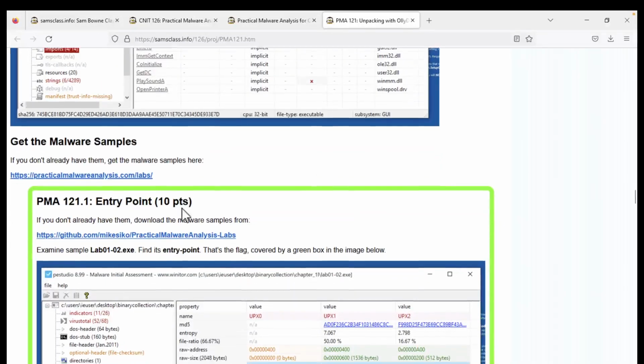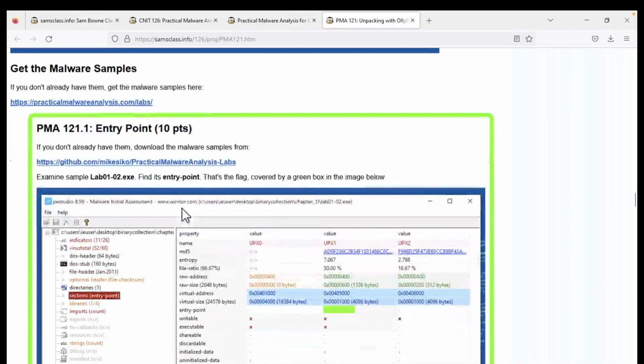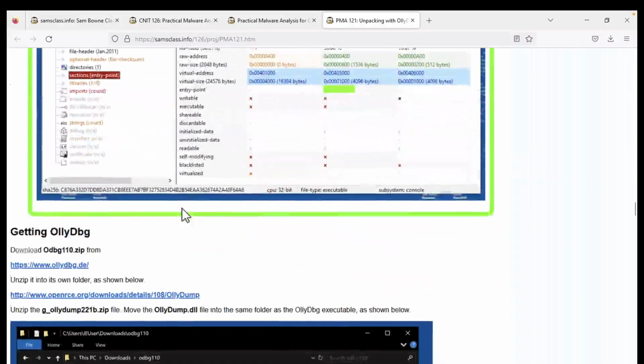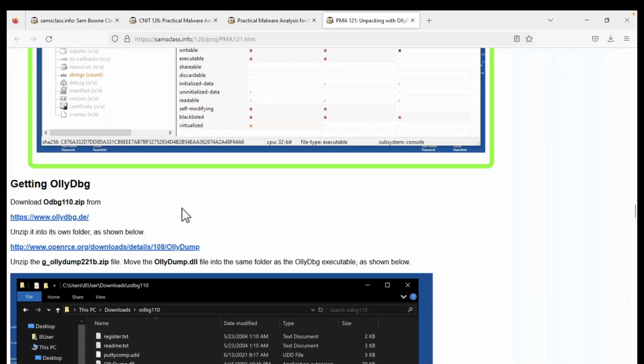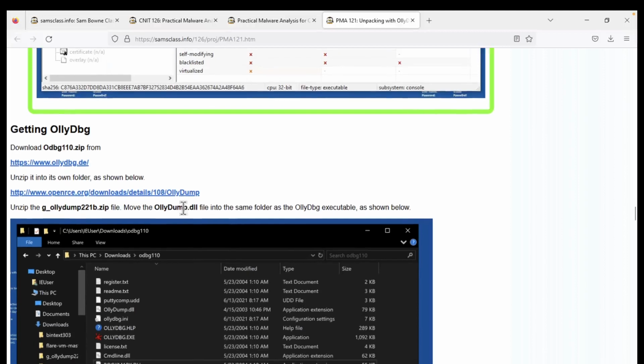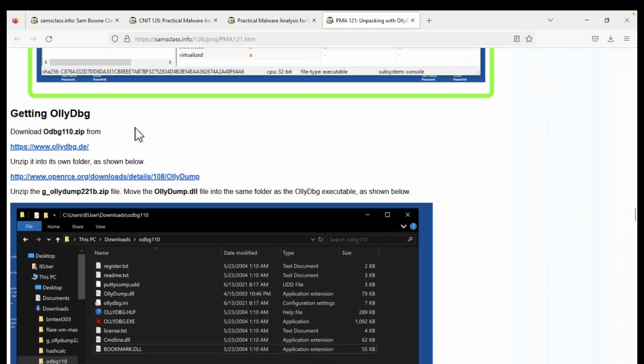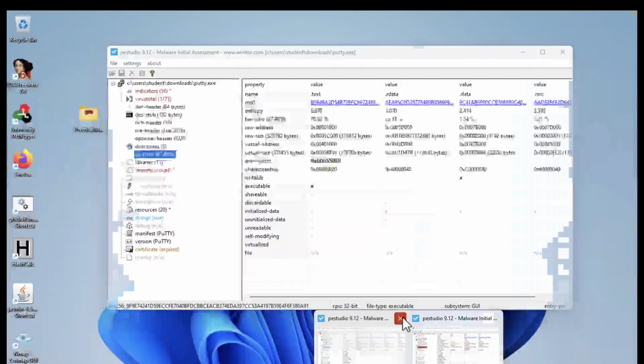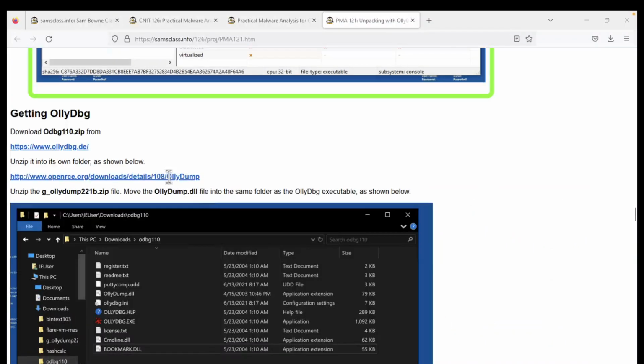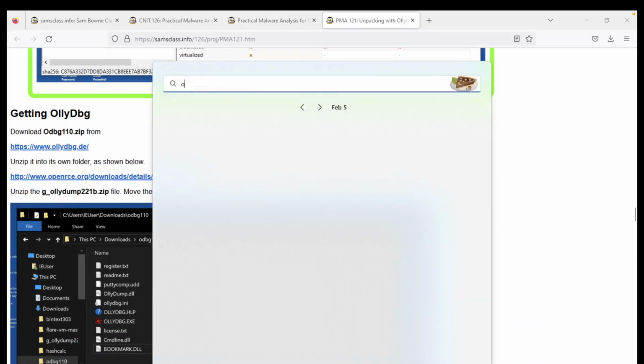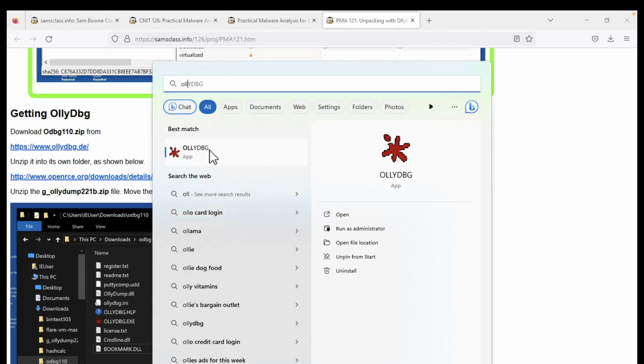All right, and so there's a malware sample here to examine to find a flag, and then the interesting thing is to unpack it with OllyDbg. And this is why you have to have an Intel processor. You cannot run OllyDbg on an ARM processor. So I'm going to close PE Studio, both of them, and I'm going to run Olly, which is a very nice, friendly debugger. The problem is it only debugs 32-bit code, so it's getting out of date. But it's been a hacker's friend for decades.